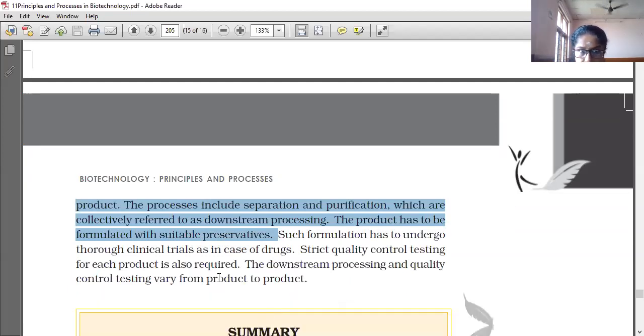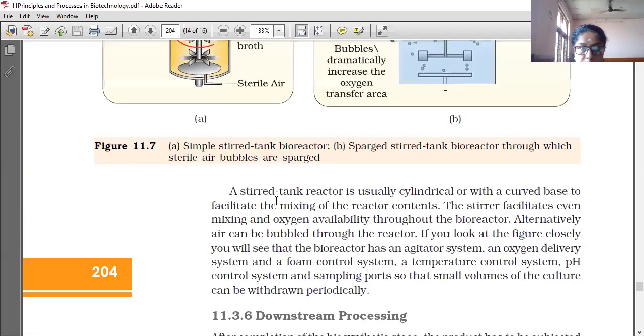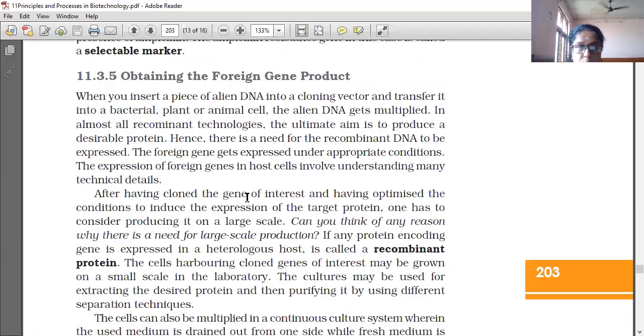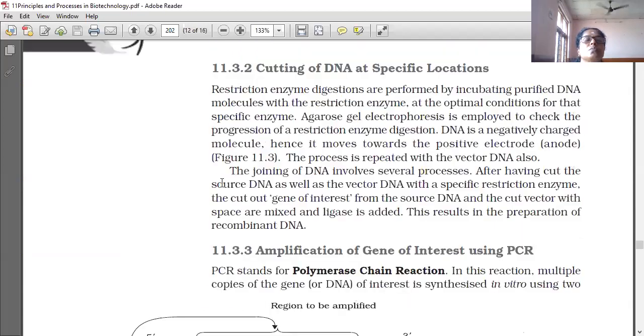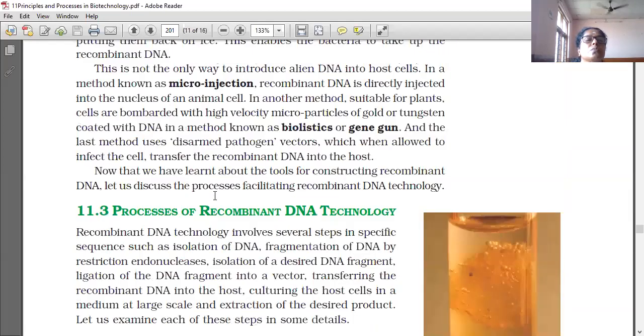Now that we have completed this lesson, we will see what we learned through it. The process of recombinant DNA technology, this topic started from there only. I told you that we discussed recombinant DNA technology in one of the sessions.